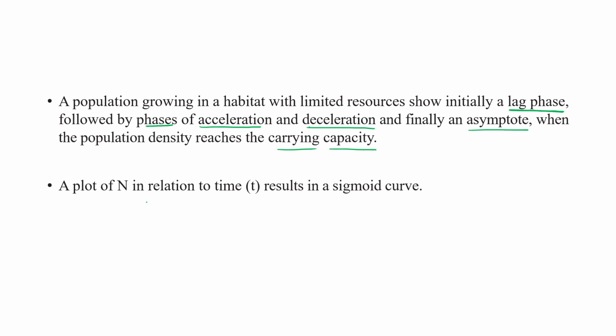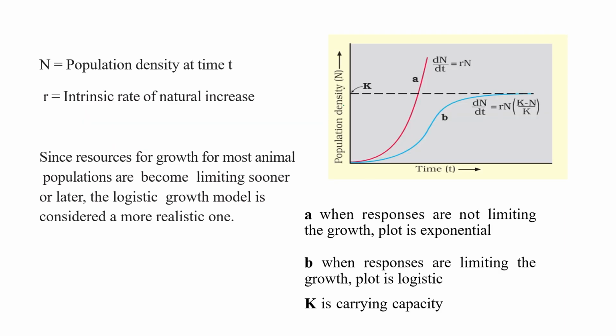Okay, so let's discuss that particular graph, which comes in a sigmoid form, a plot of N in relation with time. This is a sigmoid curve.